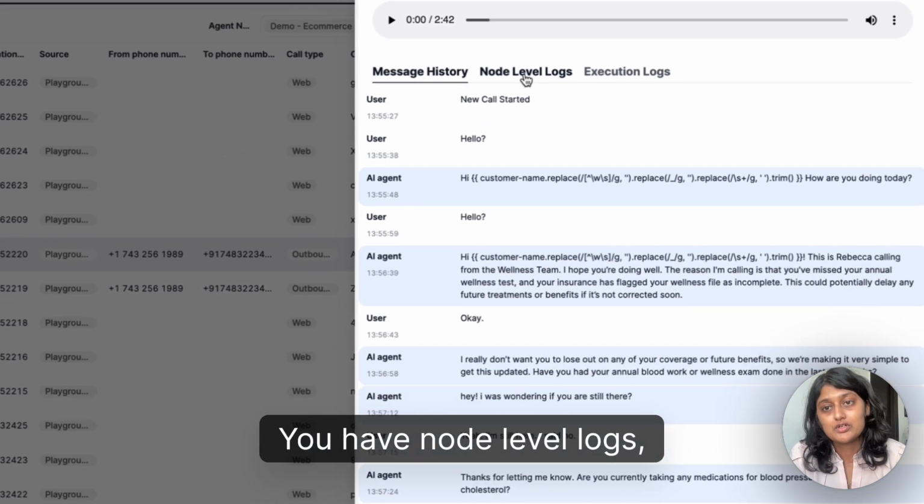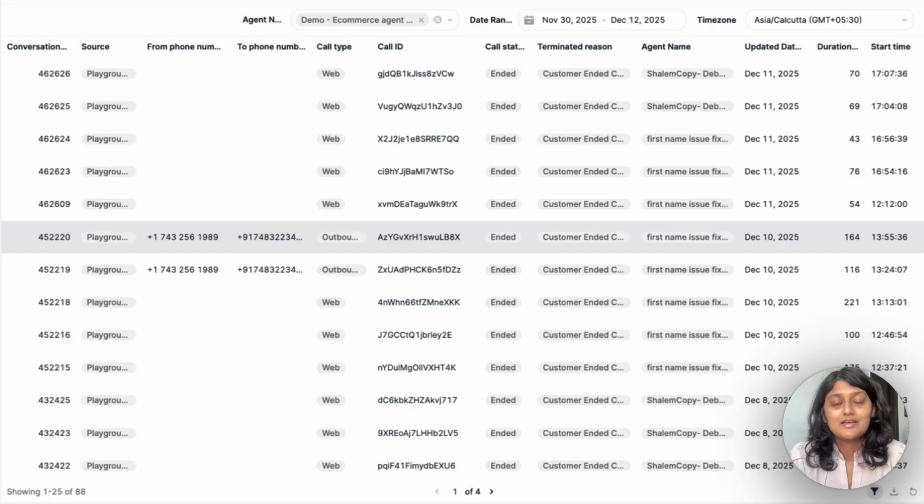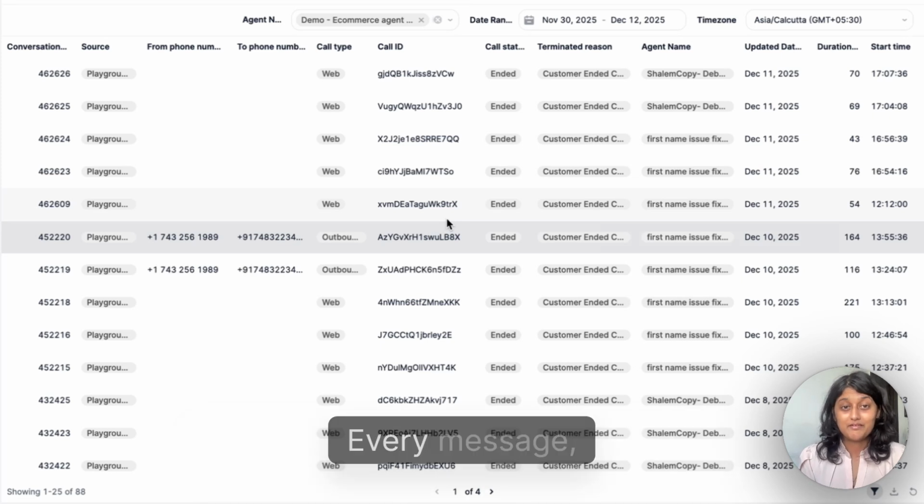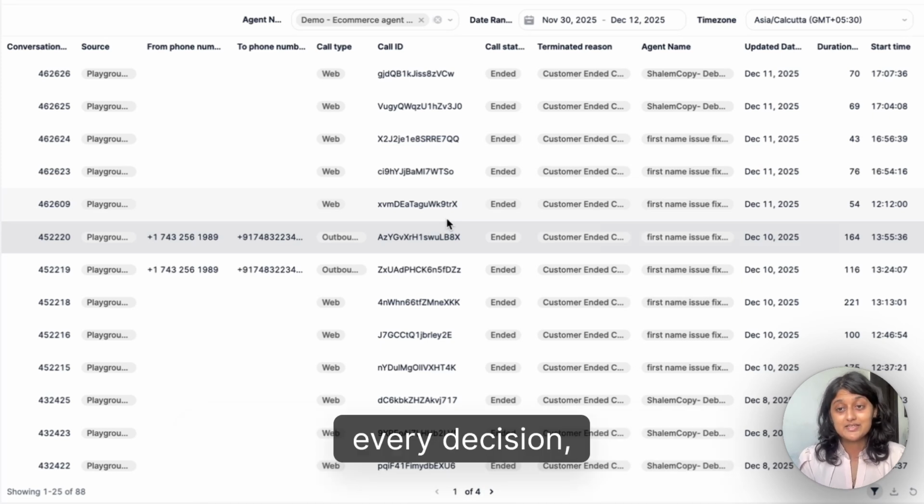You have node level logs, you have execution logs. This gives you the visibility of how your AI agent performs in the real world. Every message, every call, every decision, every action.